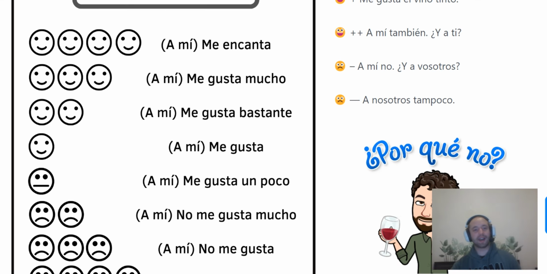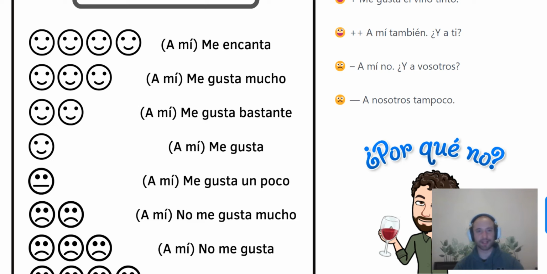So a mí me encanta. I love, for example, a mí me encanta la playa. I love the beach. Me gusta mucho el sol, the sun. Something that I love. Me gusta bastante los helados, the ice cream.